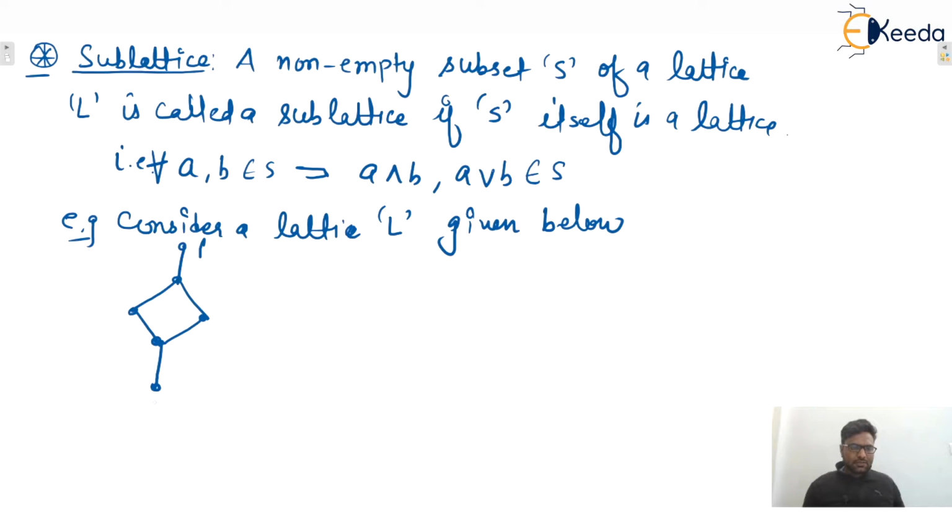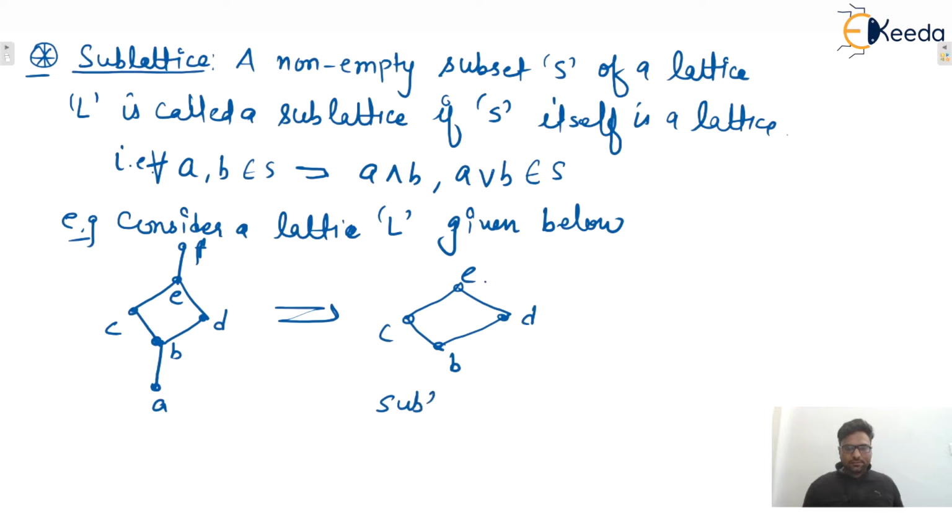Here let's say this is A, B, C, D, E, F. So let us consider one sublattice. Let's say this: B, D, C, E. Here this is the given lattice and this is the sublattice.